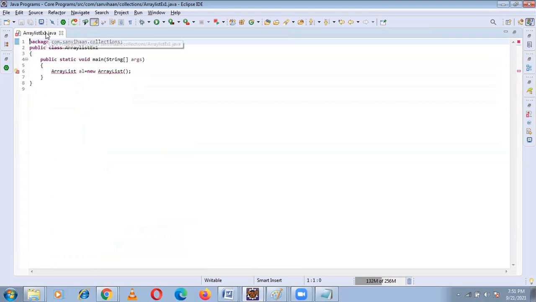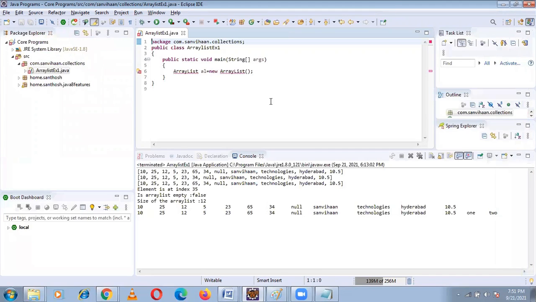First of all, I will tell you one thing. This is an Eclipse editor. Why are we using this Eclipse editor? We can write Java programs in Notepad, EditPlus, Notepad++, or any editor. First of all, why are we using an editor? Because to save the time.